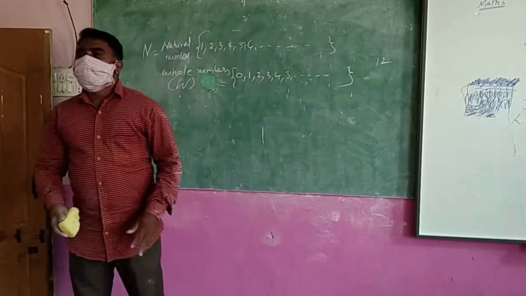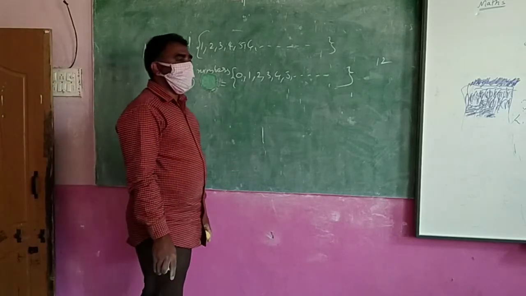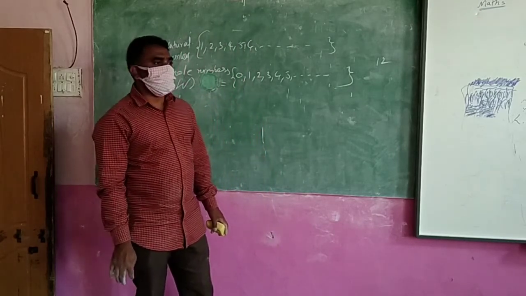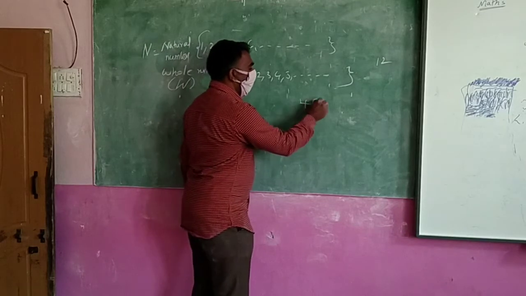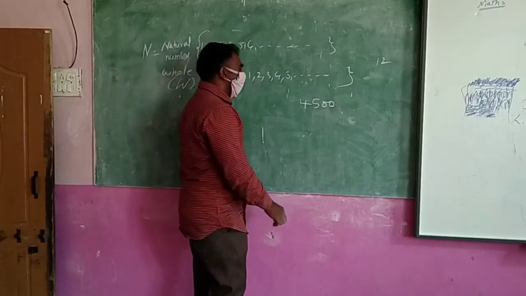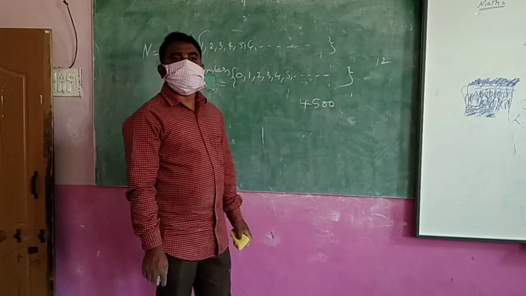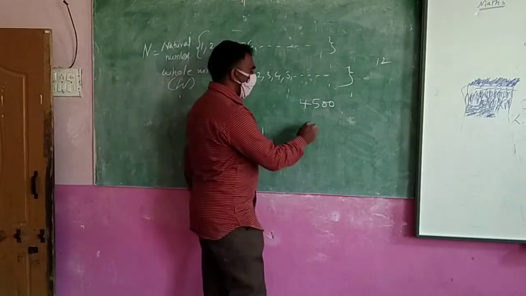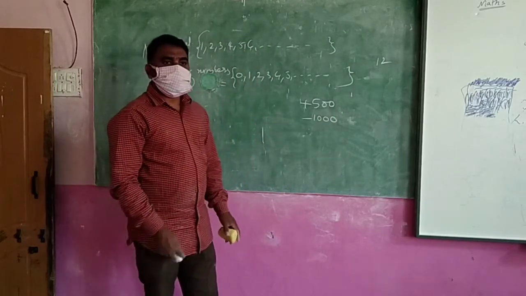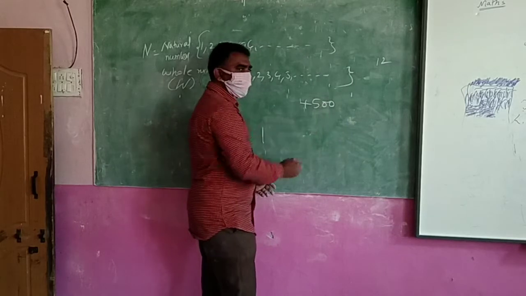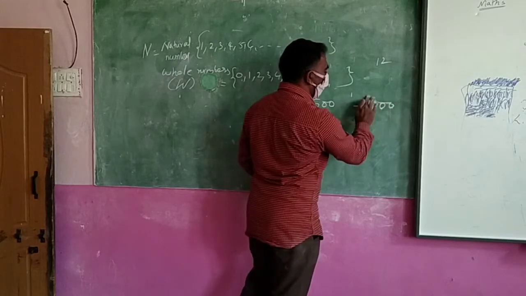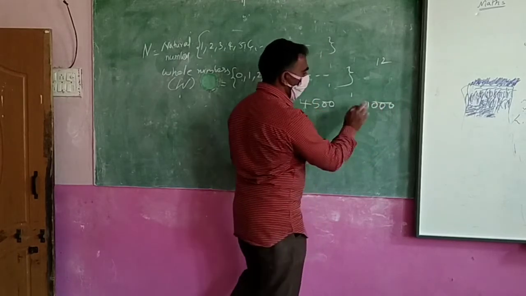Yashwant is having 500 rupees with him. How do I show it mathematically? Plus 500. Plus 500. Okay. Shivudu borrowed 1000 rupees from his father. Then how do you write it mathematically? Minus 1000. Okay. So Yashwant is having 500 rupees, and Shivudu borrowed 1000 rupees from his father. So you are saying numbers like this, no?